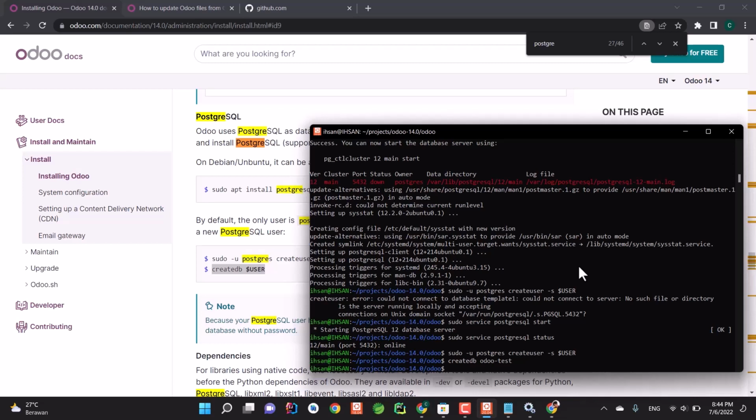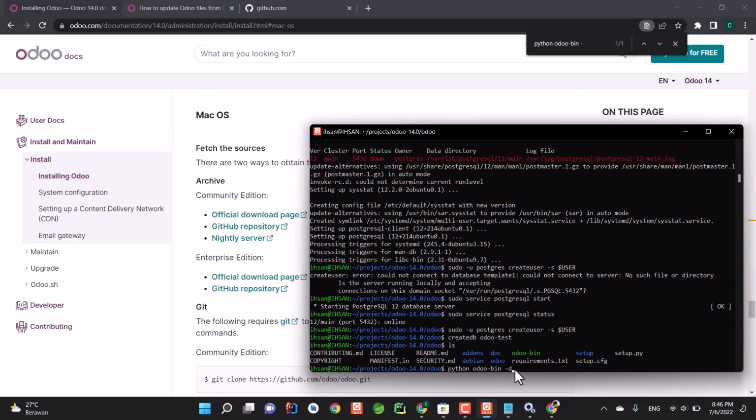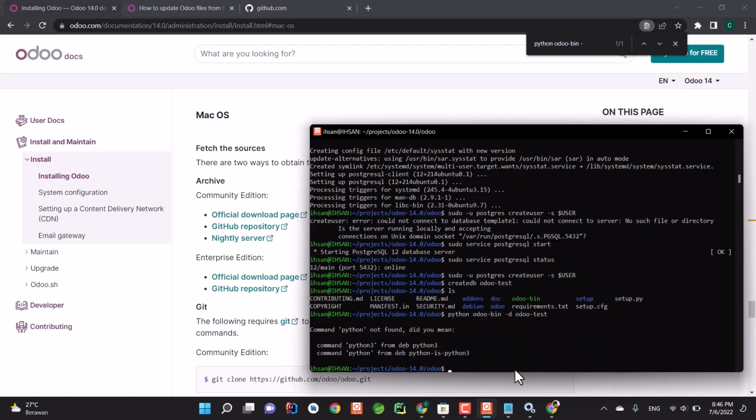And to do that, make sure you are in the Odoo directory. So type ls. Now here you can see I'm in the Odoo directory. And to start the server, we need Python to execute this particular file, odoo-bin, because this is the executable file to run the Odoo server. So to do that, type python and then odoo-bin -d and then the database that you've just created. In my case, it is odoo test. Okay, not python, but python3.